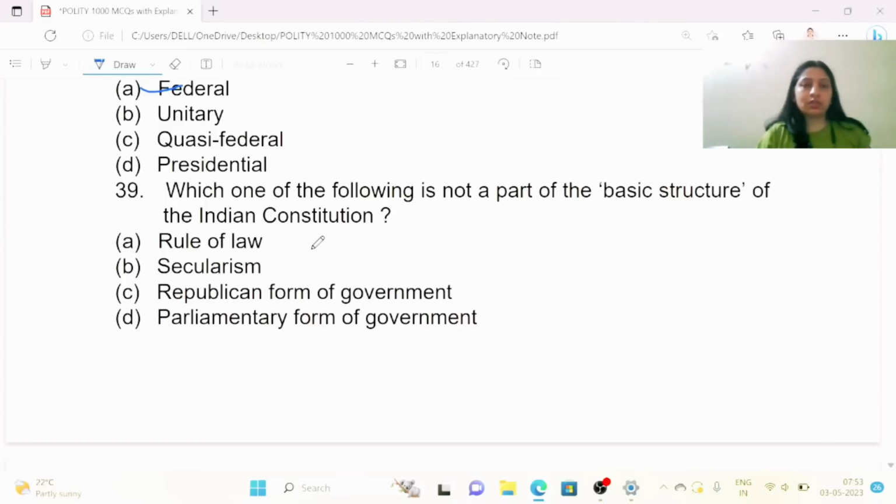Not a part of the basic structure. रूल ऑफ लॉ इंडियन कॉन्स्टिट्यूशन में है, secularism, it is mentioned in the 42nd Constitution Amendment, parliamentary form of government भी है और republican form of government ये नहीं है। This is not a part of the basic structure.